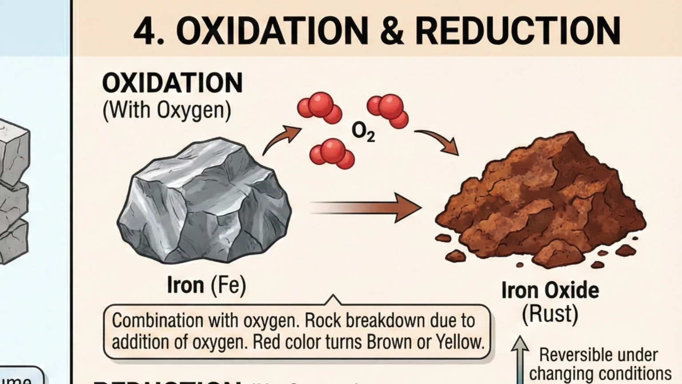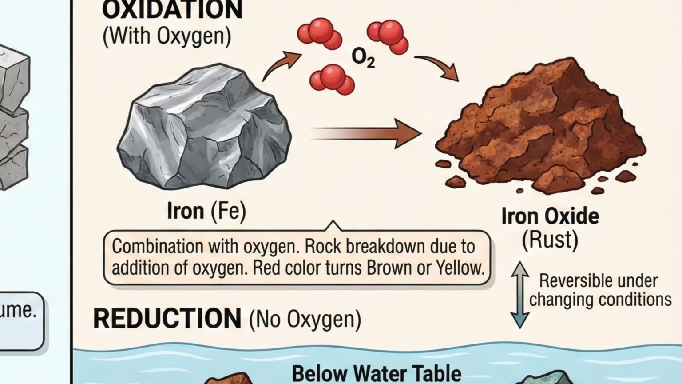In weathering, oxidation means a combination of a mineral with oxygen to form oxides or hydroxides. The minerals most commonly involved are iron, manganese, sulfur, etc. In the process of oxidation, rock breakdown occurs due to the disturbance caused by the addition of oxygen. The red color of iron turns brown or yellow.